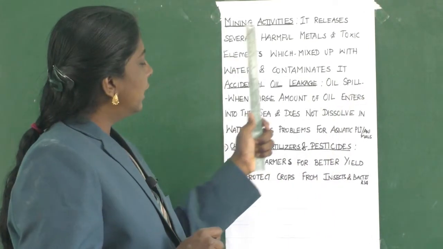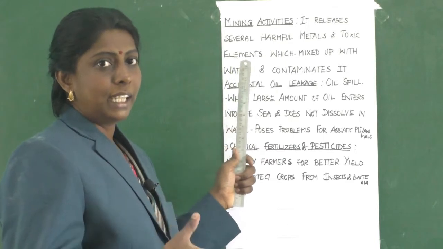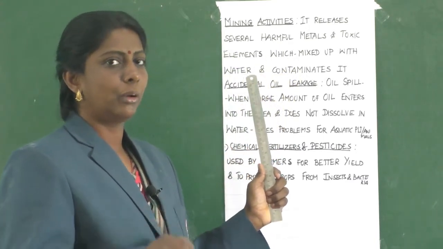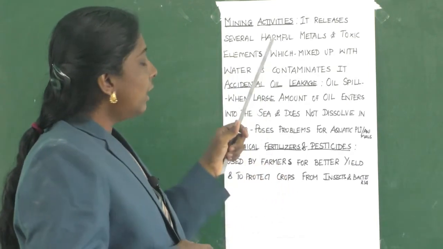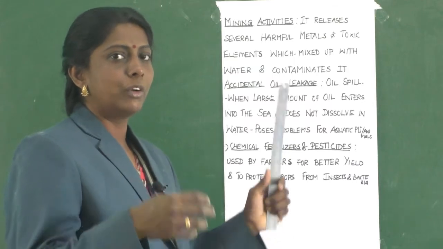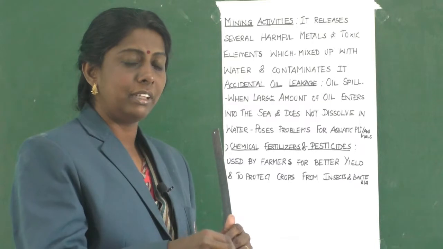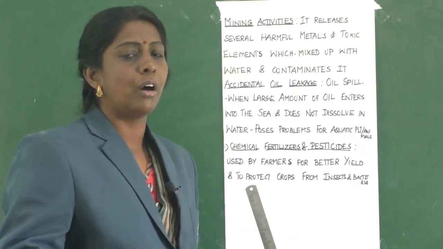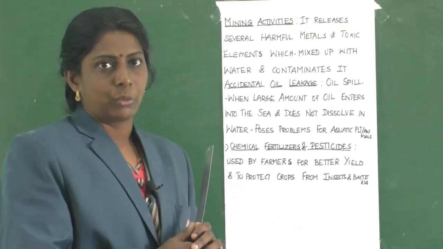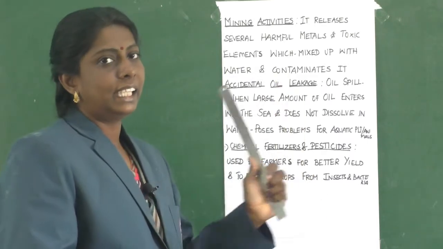So, in the wastewater, some harmful metals and toxic chemicals will be there which will pollute the water and further contaminate it. So, they are removing that harmful metal and toxic chemicals. This is what mining activities are about. You can see that there are so many harmful metals and toxic chemicals present in the wastewater. Clear?